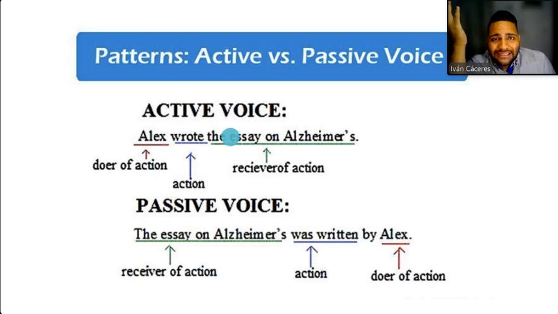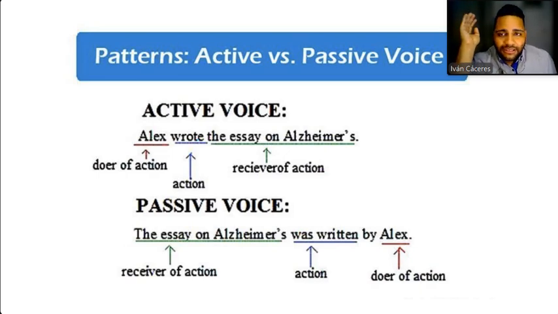What did Alex write? Alex wrote an essay, okay? An essay on Alzheimer's, or an essay on, I don't know, economy, whatever you want to say, okay? So in this case, this is the thing that receives the action, okay? The action of writing. So that is the active voice that you normally have and that you normally write, okay? Alex, he wrote the essay on Alzheimer's, okay? He was the author of the essay on Alzheimer's, okay?